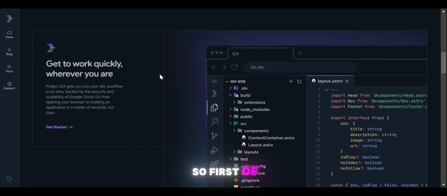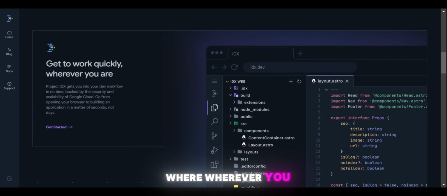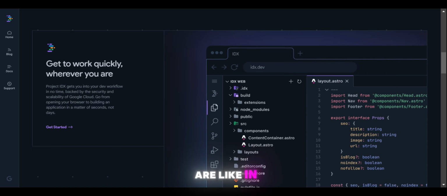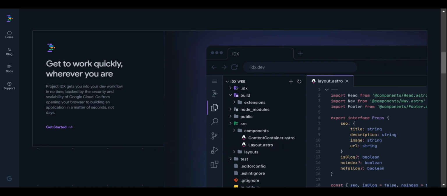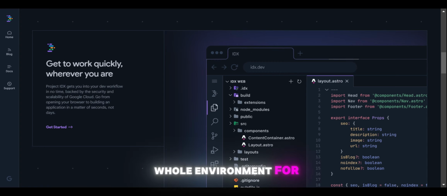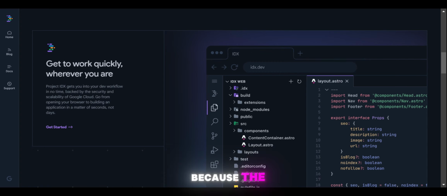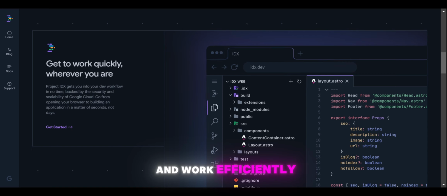So first of all, get to work quickly wherever you are. In the case of VS Code, you have to log in and install VS Code, then install all dependencies for apps. If you want to make a full stack website in Next.js, you have to install all dependencies, then make the whole environment for creating the full stack application, because all execution of the code depends on the machine. So if your computer is better, your code executes and works efficiently.